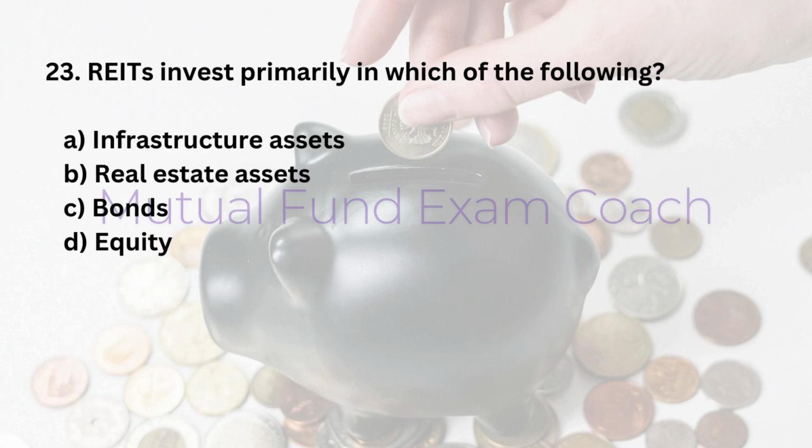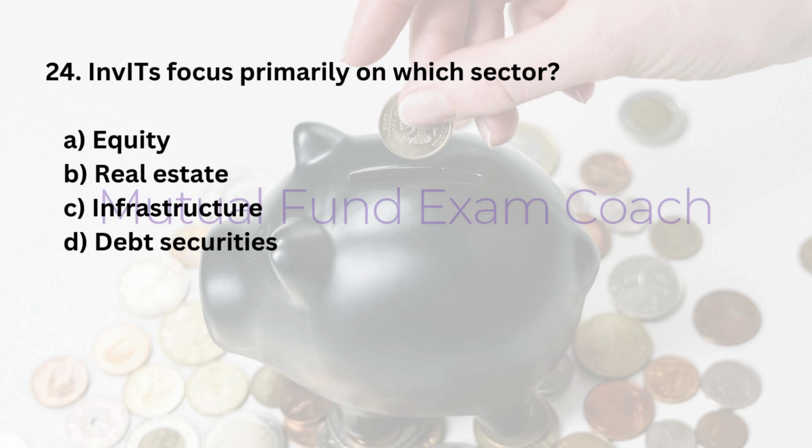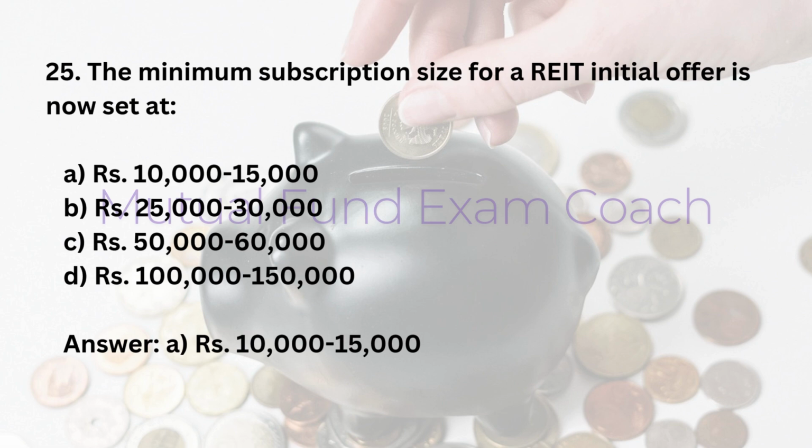23. REITs invest primarily in which of the following? A. Infrastructure assets. B. Real estate assets. C. Bonds. D. Equity. Answer: B. Real estate assets. 24. INVITs focus primarily on which sector? A. Equity. B. Real estate. C. Infrastructure. D. Debt securities. Answer: C. Infrastructure.